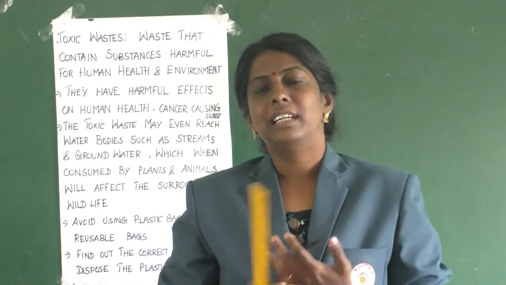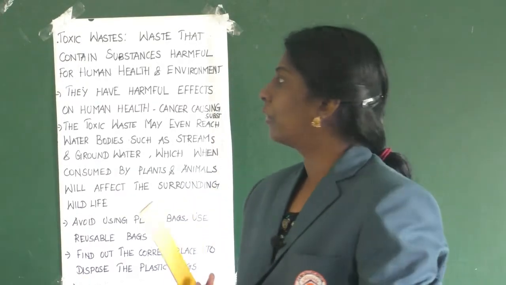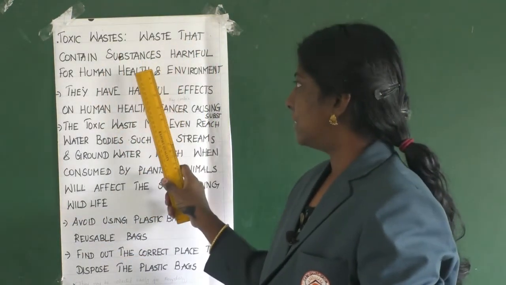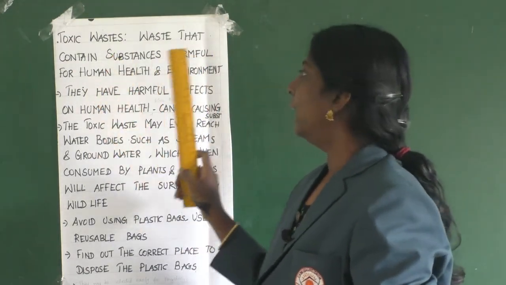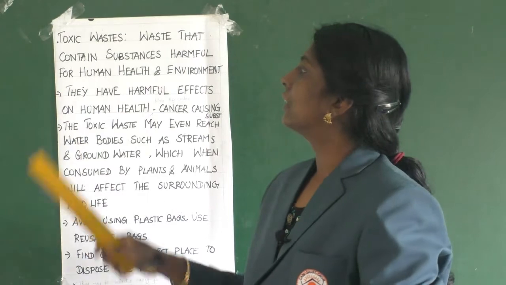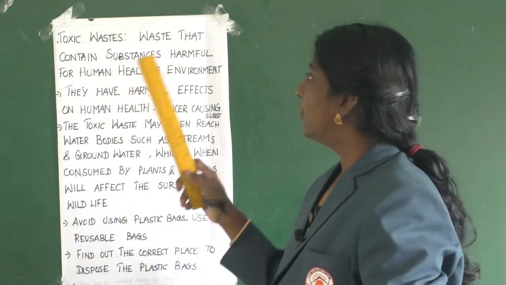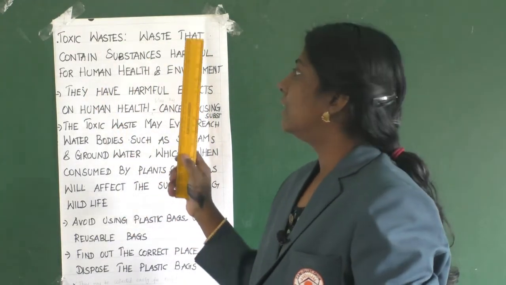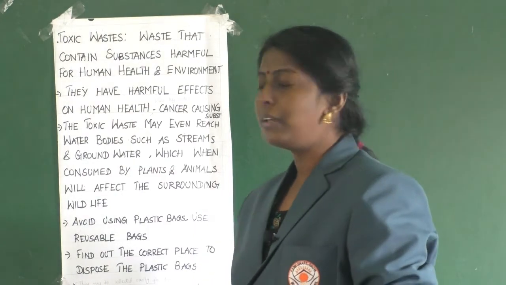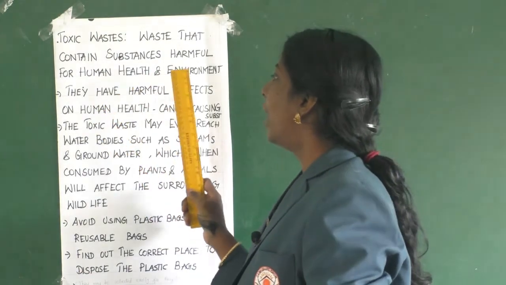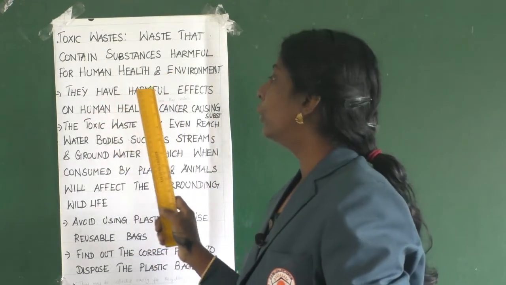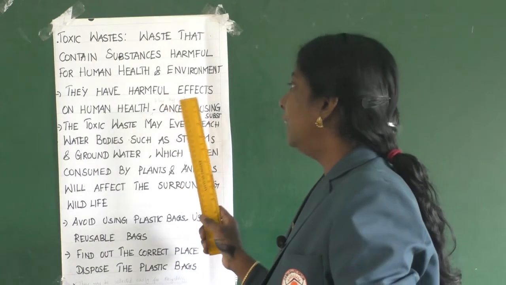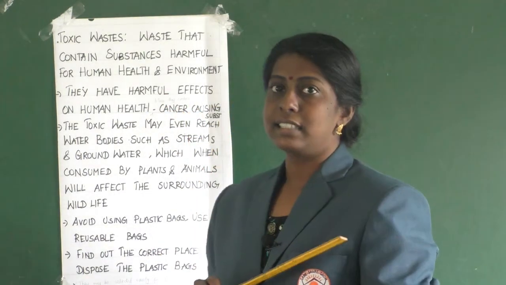Yes, children. Now let us learn about toxic waste. Waste that contains substances harmful for human health and environment is called toxic waste. I repeat, waste that contains substances harmful for human health and environment is called toxic waste. Clear? Then they have harmful effects on human health. Why? Because they contain cancer causing substances.